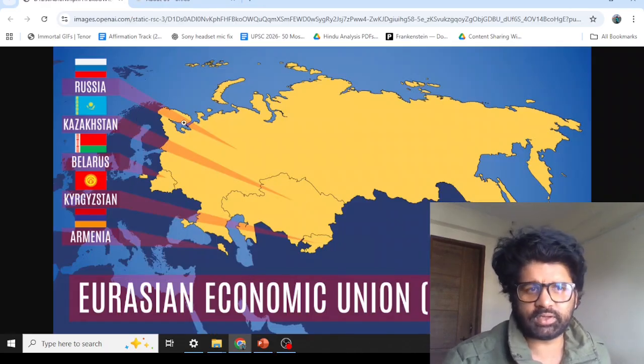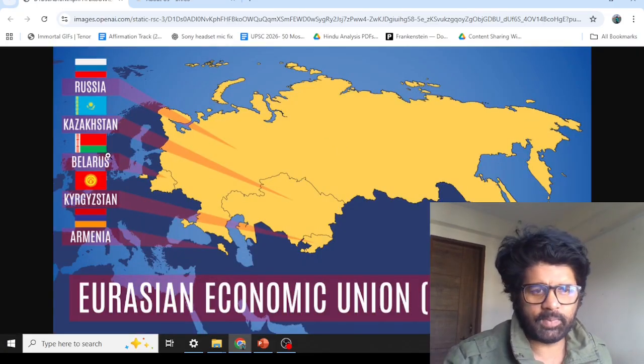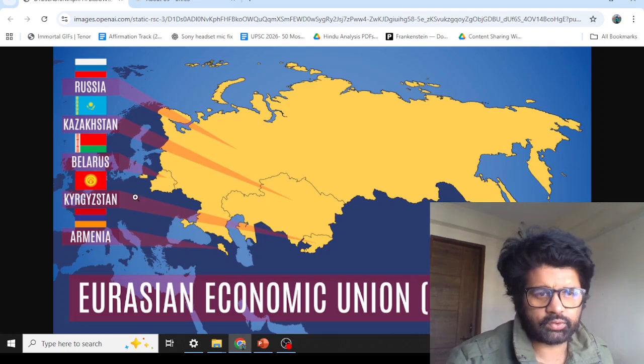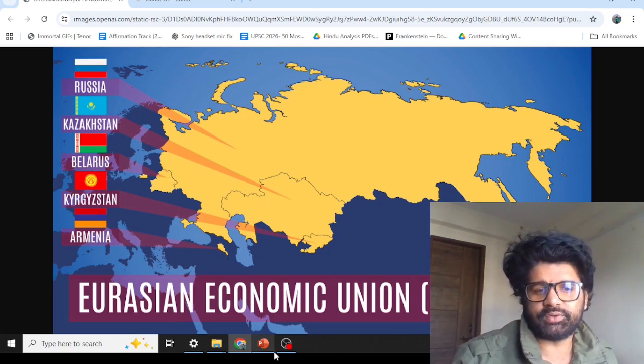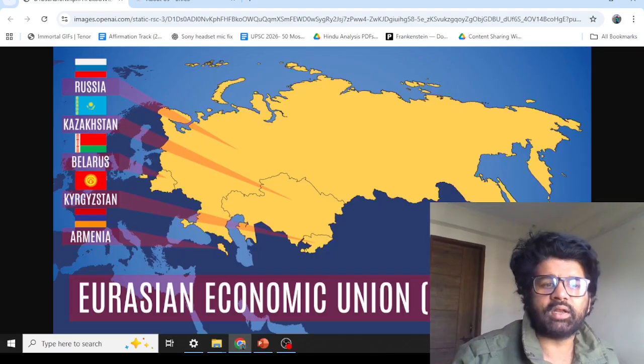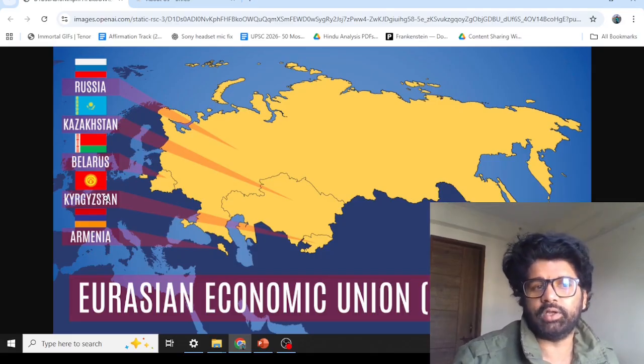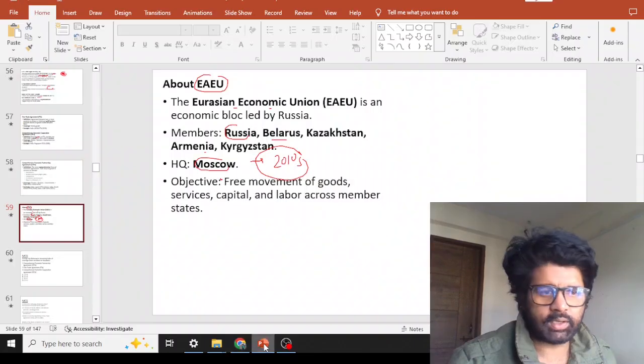So Russia, Kazakhstan, this is the country. Belarus, this is Belarus. Kyrgyzstan, this is Kyrgyzstan. Armenia. They can ask you which of the Central Asian countries are part of EAEU. So there are five Central Asian countries. Kazakhstan and Kyrgyzstan, these two countries are part of EAEU. So now, what are the other three Central Asian countries? If you know it, you can post it in the comment section.